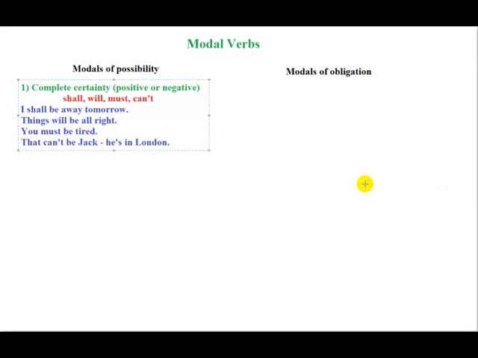And the first type is of modal verbs when we use it for complete certainty, right? Positive or it may be negative.